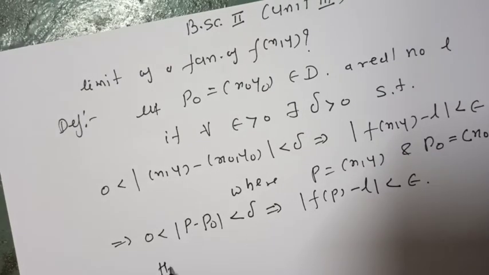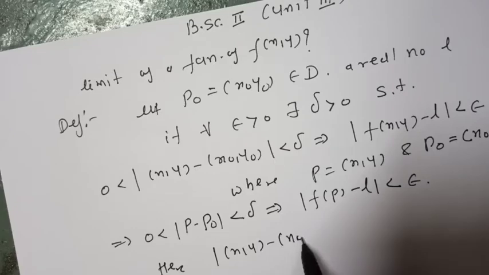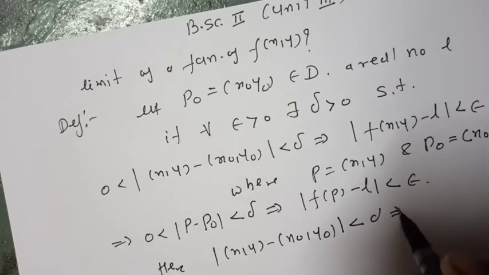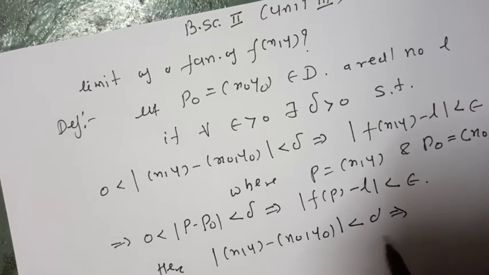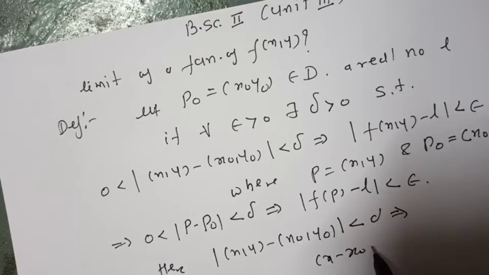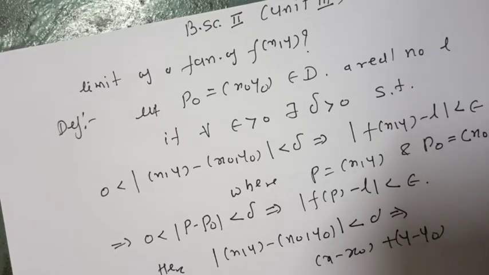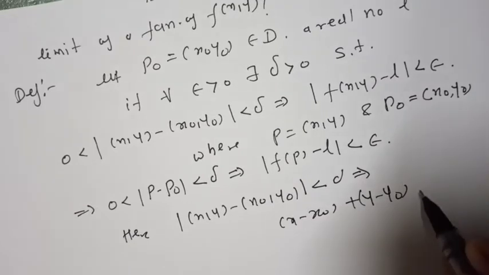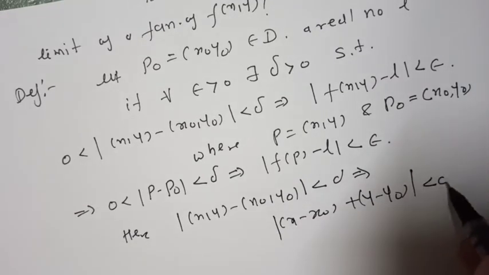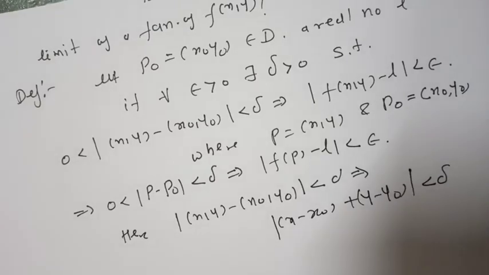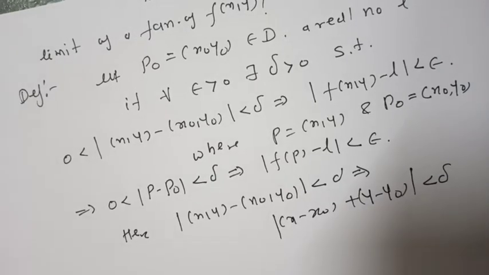Here, mod of xy minus x0 y0 less than delta is the distance between the points, that is, square root of x minus x0 whole square plus y minus y0 whole square less than delta, where delta is any positive number.